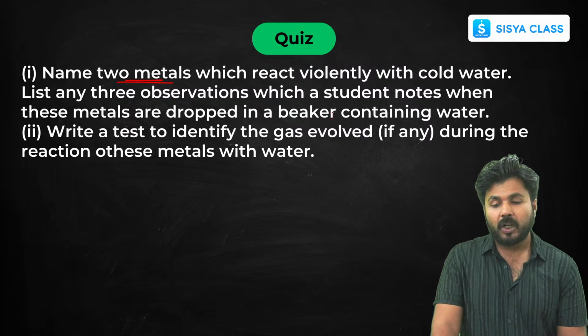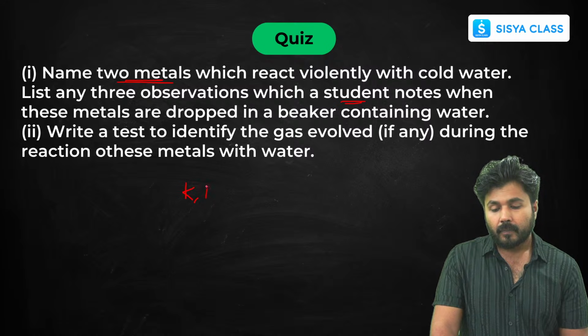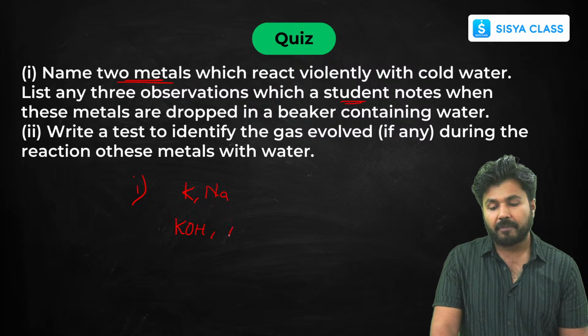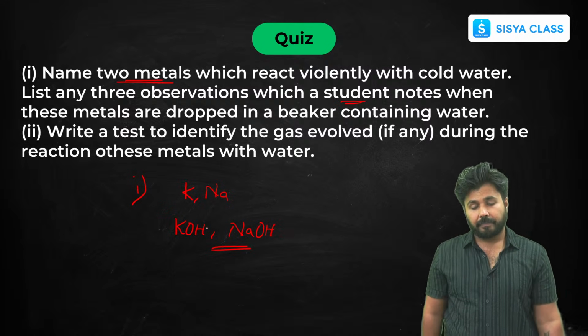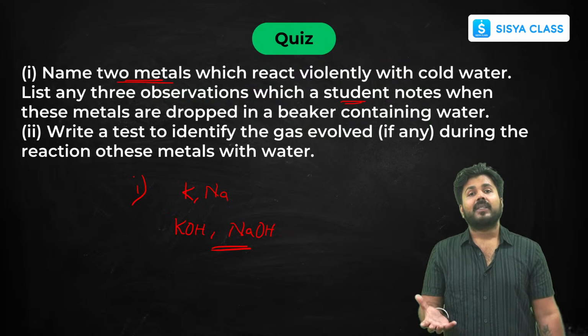Now, any three observations which a student notes when these metals are dropped in a beaker containing water. Whenever you drop these metals in water, potassium will form potassium hydroxide and sodium will form sodium hydroxide instantly, and hydrogen gas is released.